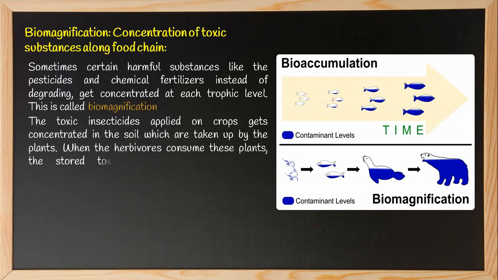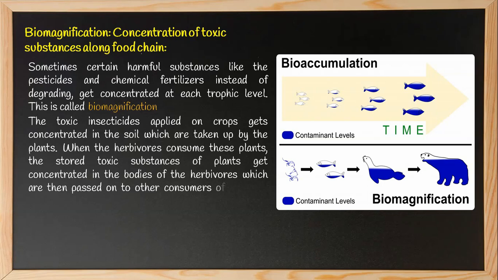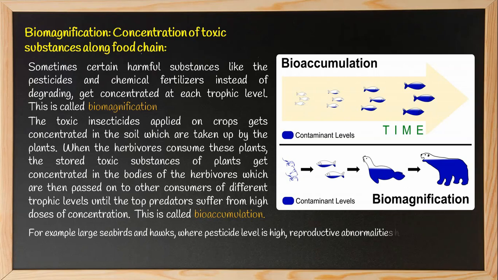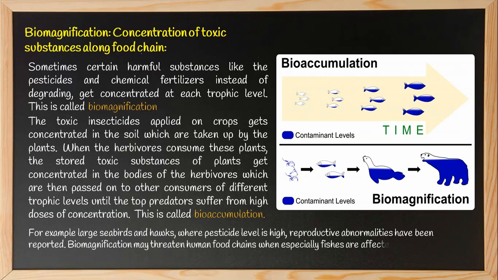When the herbivores consume these plants, the stored toxic substances of plants get concentrated in the body of the herbivores, which are then passed on to other consumers of different trophic levels until the top predators suffer from high doses of concentration. This is called bioaccumulation. Here you see the contaminant levels are getting concentrated at each consumer level, which results in the accumulation of the pollutants in the top predators. Thus, the use of harmful substances in nature is really harmful for all living beings in the long run.